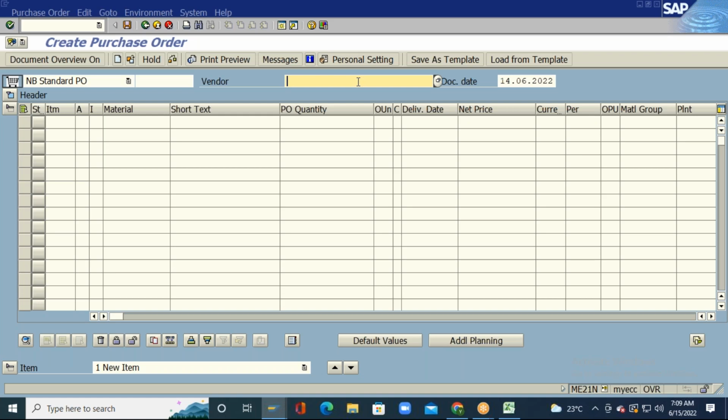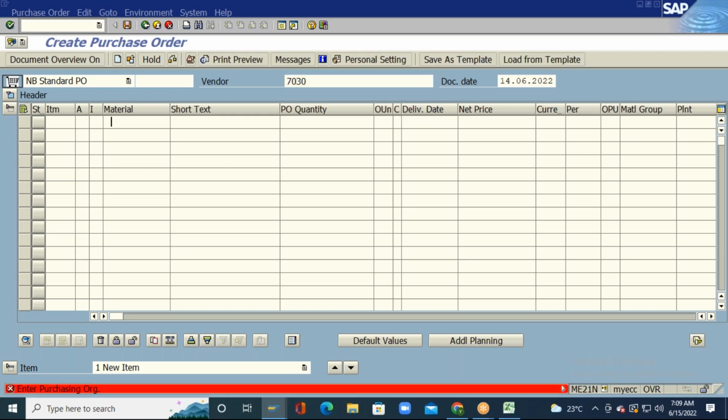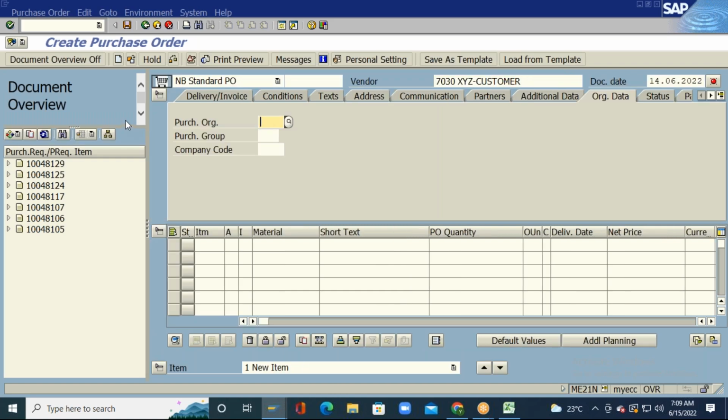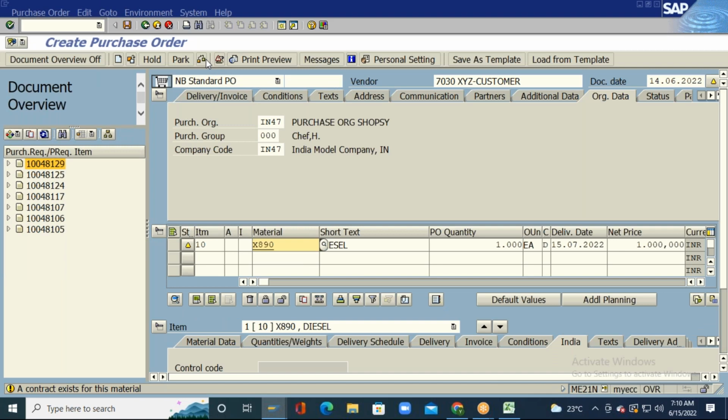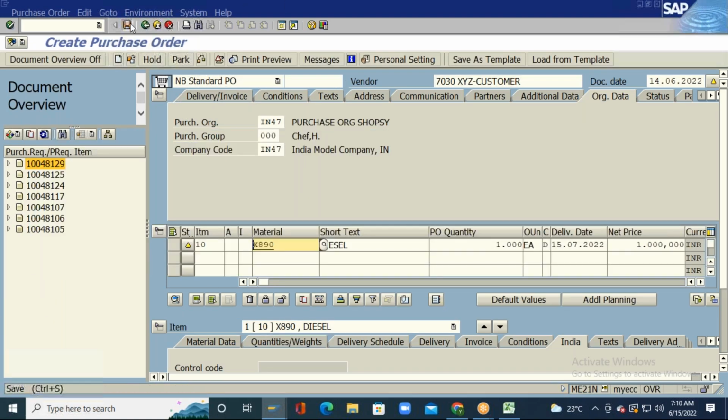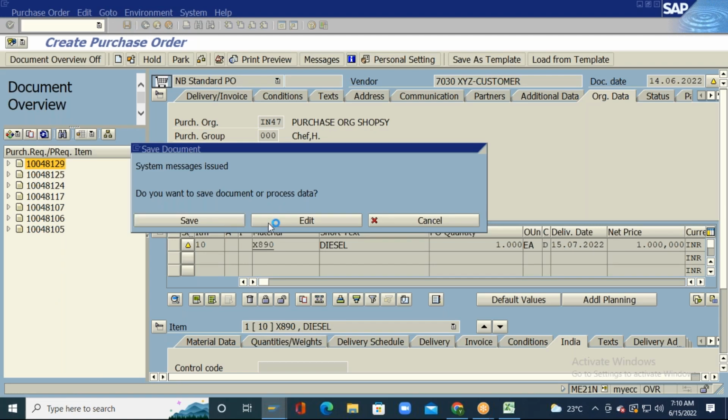So let us say the vendor is 7030. I will go to the (48129). I will select. I will go to the copy. I will try to save this particular PO. Save it. I will try to release this PO. Let us see if there is any release strategy.